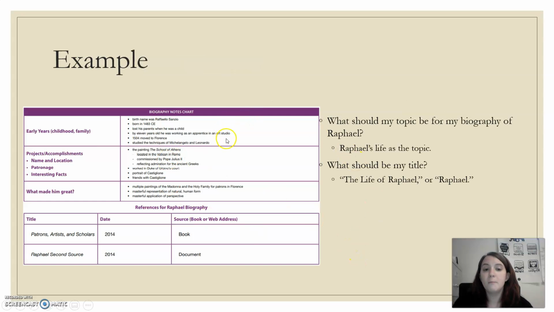This is an example of what mine would typically look like. Now, of course, I only have 1 of these charts made, but feel free, if you created 2, that's totally okay as well. So this has all of my information that I pulled for his early years for Raphael, all of his accomplishments, and also the things that made him great. I've also used my sources that I've located. So this was the title, the date it was published, and then where I got it from. This is my second source, the date, and the document.